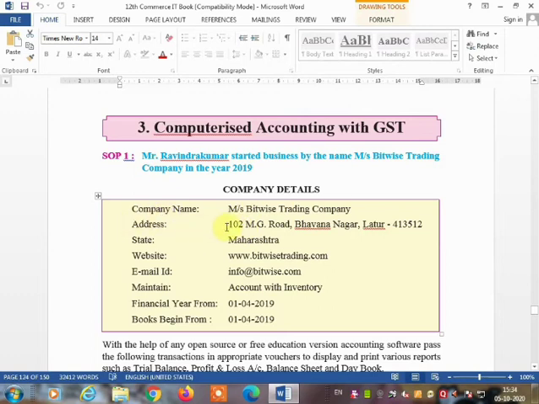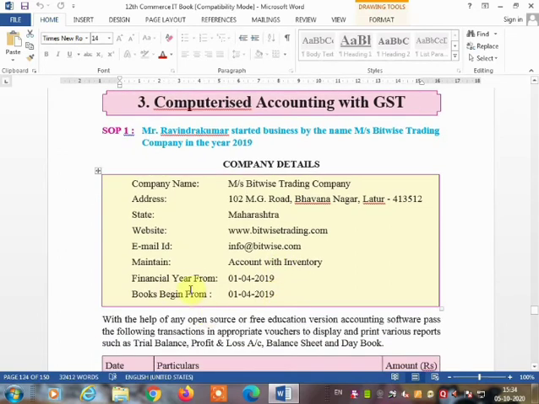Company name Messrs. Bitwise Trading Company, address 102 MG Road, Bhavna Nagar, Latur 413512. State is given, Maharashtra. Website is given, bitwisetrading.com. Email ID is given, info@bitwise.com. Maintain account with inventory is given. So the financial year is 1/4/2019. As you know, we start the financial year in April and it ends with March. So books beginning the same day.